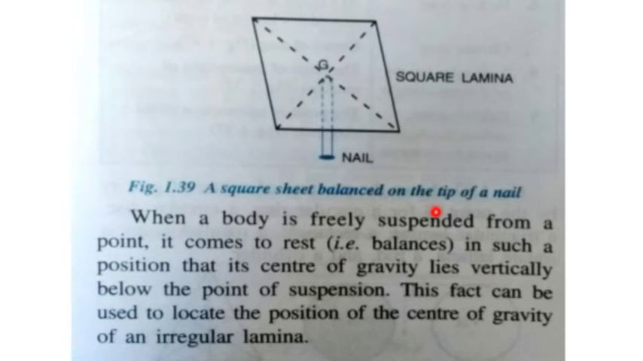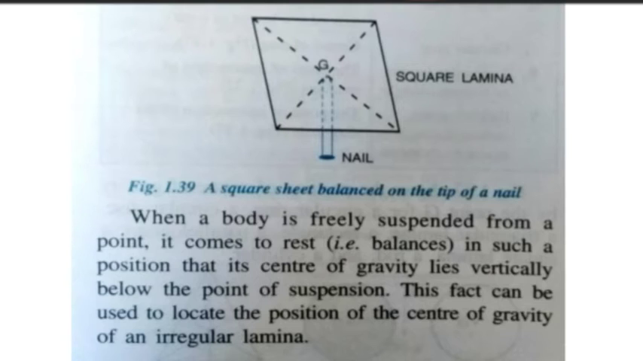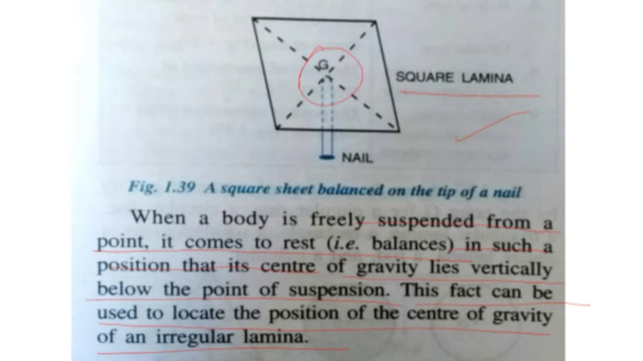Now, this is the second example. When a body is freely suspended from a point, it comes to rest, balances, in such a position that its center of gravity lies vertically below the point of suspension. This fact can be used to locate the center of gravity of an irregular lamina, meaning a lamina not of definite shape. You can see a square sheet balanced on the tip of a nail. This is the center of gravity of the square lamina.